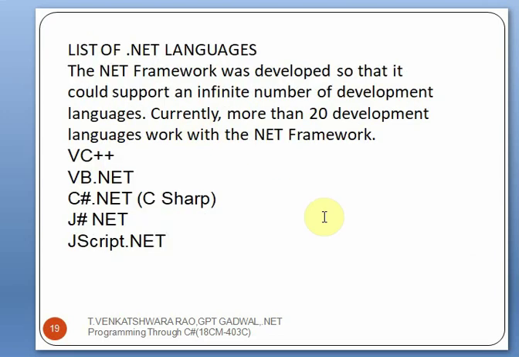Next, these are the list of .NET languages. There are various .NET languages available, and currently more than 20 development languages are used to design .NET applications. The widely used programming languages are Visual C++, Visual Basic, C Sharp, J Sharp, and JScript.NET. These are the widely used .NET languages.